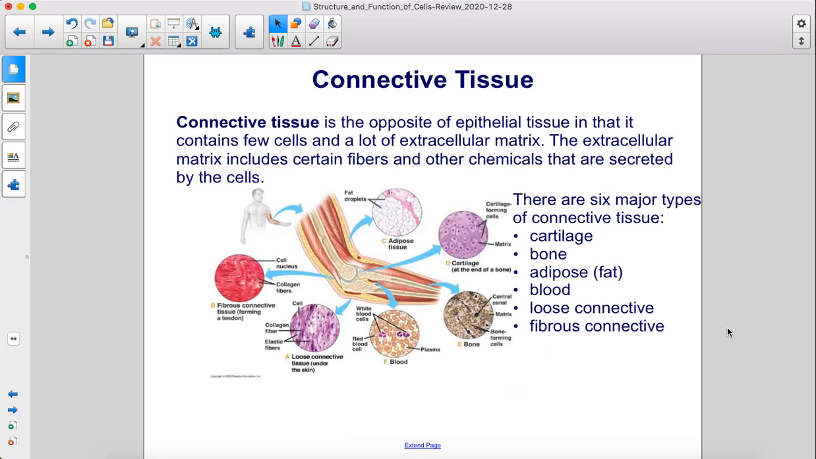Connective tissue is the opposite of epithelial tissue in that it contains few cells and a lot of extracellular matrix. The extracellular matrix includes certain fibers and other chemicals that are secreted by the cells. There are 6 major types of connective tissue: cartilage, bone, adipose or fat, blood, loose connective, and fibrous connective.